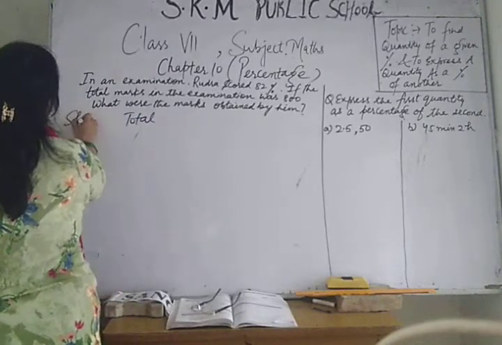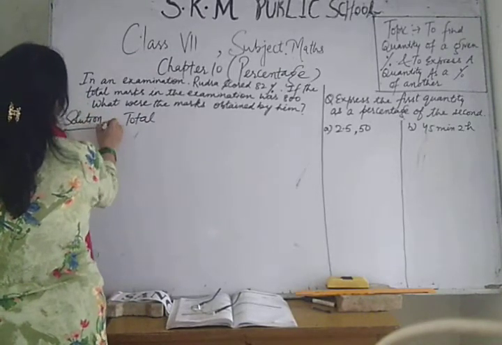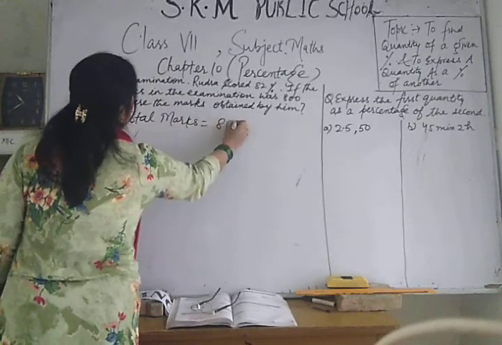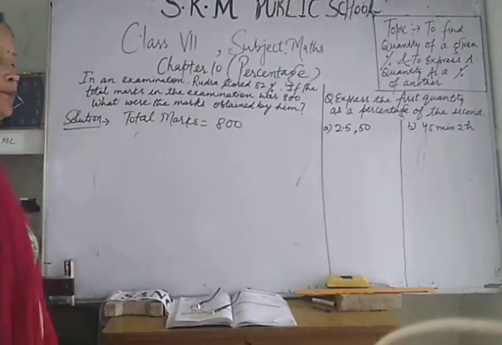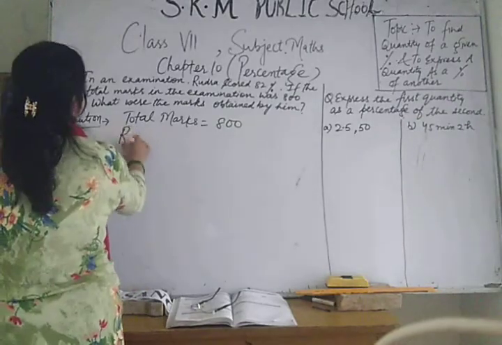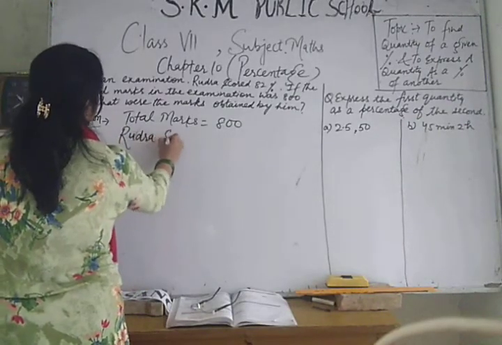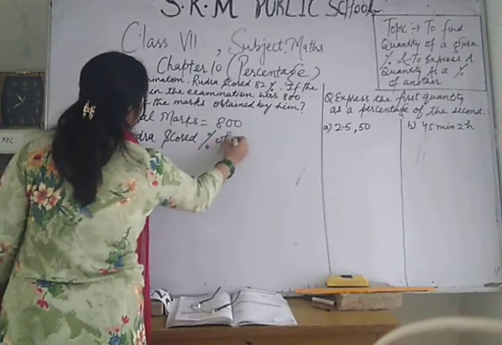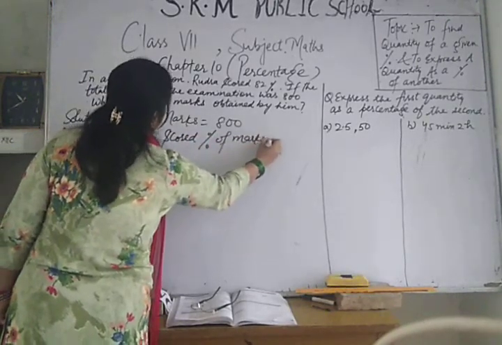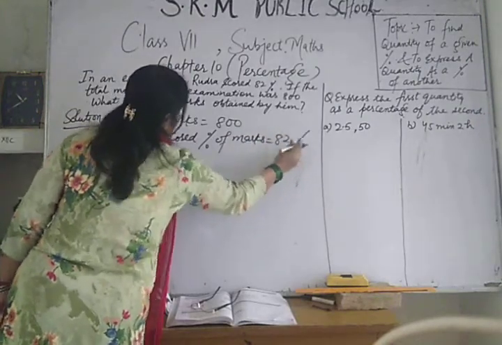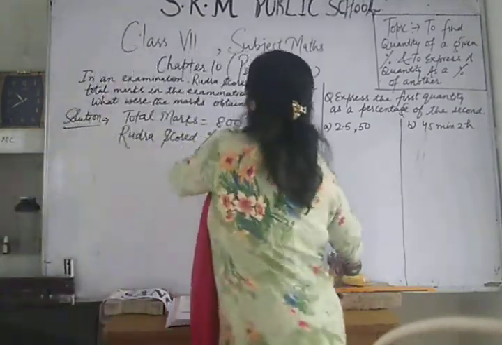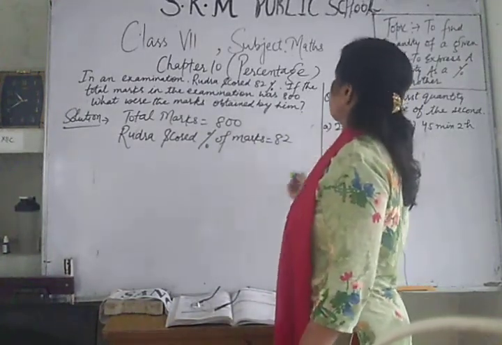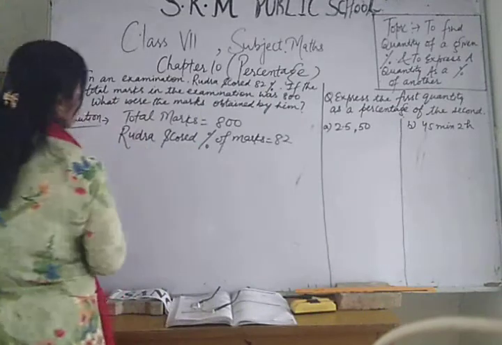Solution. Total marks, that is how much? 800. Okay. Rudra scored a percentage of marks. How much percent? 82. Okay. I have written percentage, so no need to write the percent sign on 82. Okay, write percentage of marks 82.